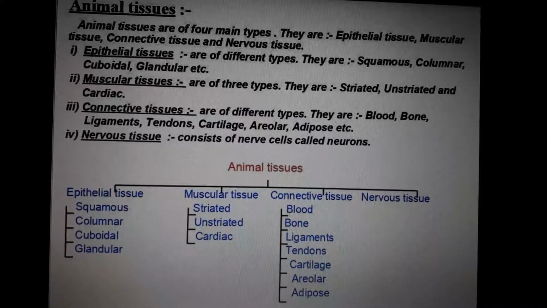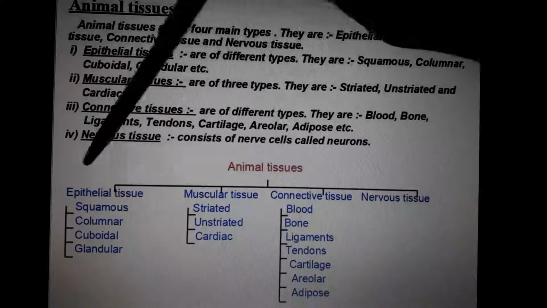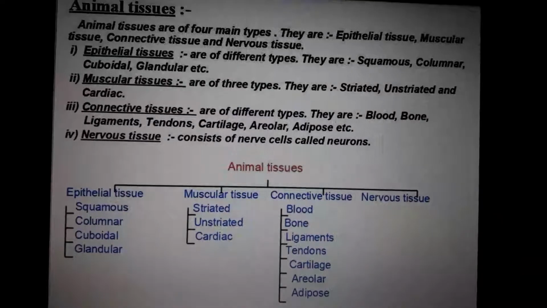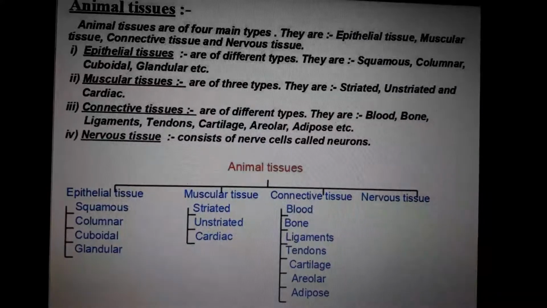Animal tissues are divided into four parts. This is the animal tissue division: epithelial tissue, muscular tissue, connective tissue, nervous tissue. You will only have one doubt, regarding epithelial tissue. Muscular tissue, you know what a muscle is, isn't it? Muscular tissue is the tissue present in our muscles. The combination of muscle cells together is called muscular tissue.